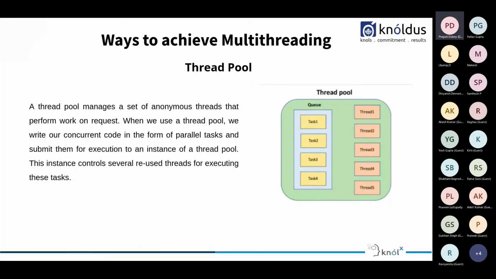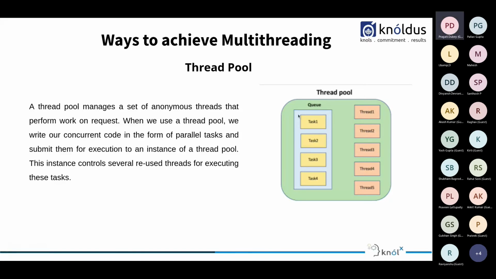Now, what is a thread pool? As we discussed, in the execution context we provide a thread pool that manages all the threads. So now let's see what a thread pool is. A thread pool manages a set of anonymous threads that perform work requests. When we use a thread pool, we write our concurrent code in the form of parallel tasks and submit them for execution to an instance of a thread pool. This instance controls several reused threads for executing these tasks.